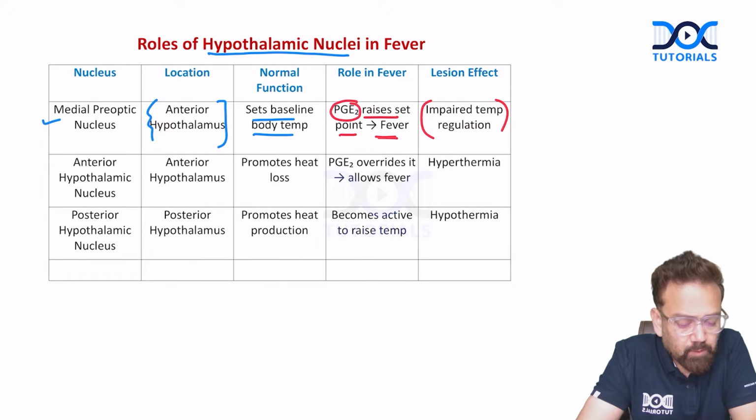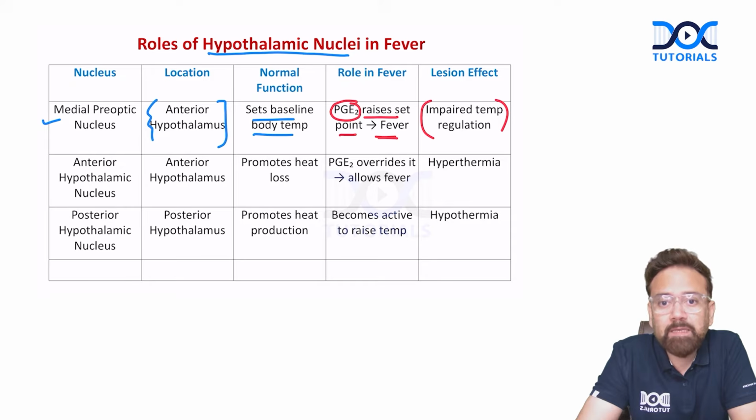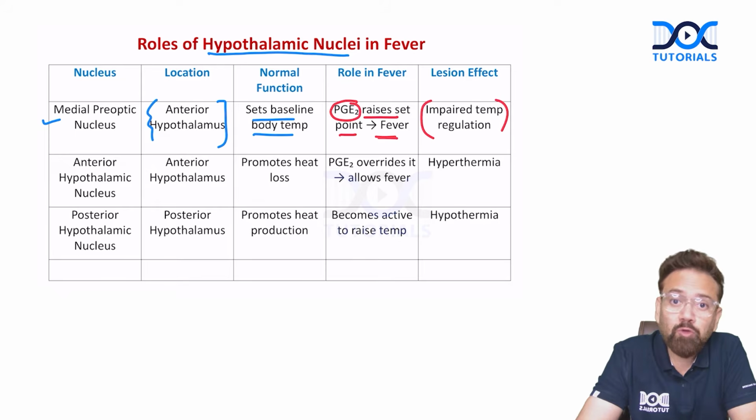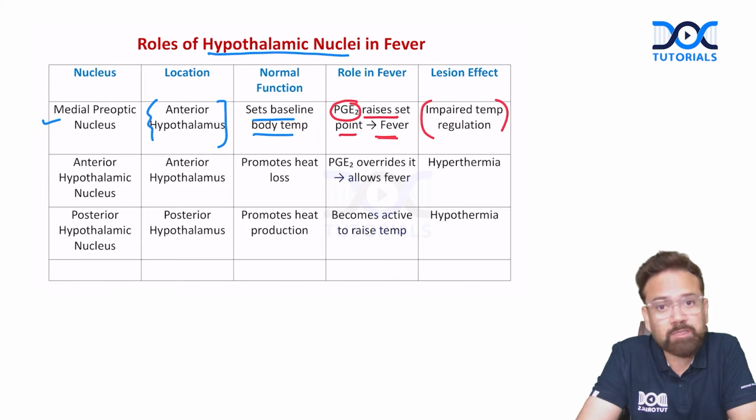So thermoreceptors are basically present in the medial preoptic nucleus. And when there is infection, I will show you how this will be happening. Interleukin 1, interleukin 6, they will rise and they will enter the hypothalamus, increasing PGE2. PGE2, prostaglandin, is important to increase the set point, causing the fever.